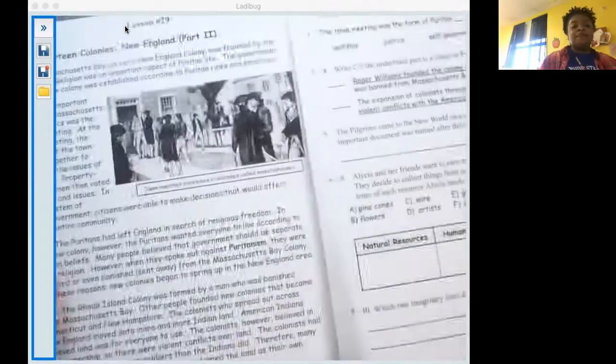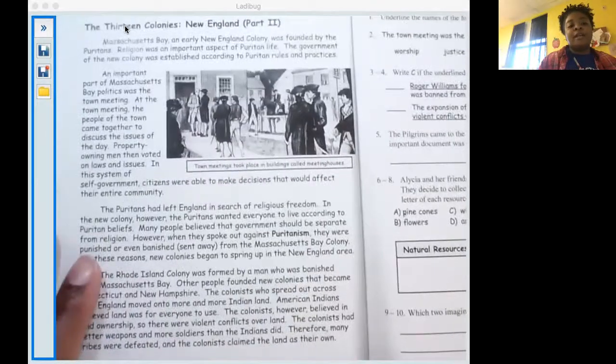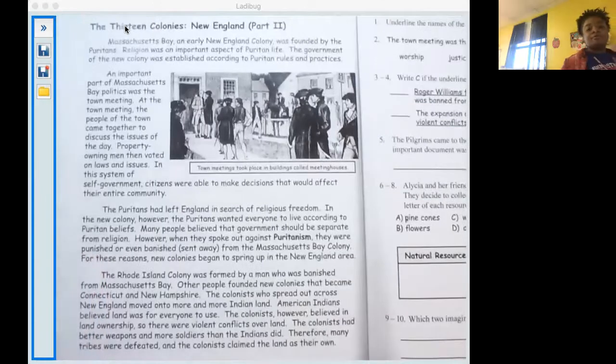All right. So the 13 Colonies, New England, Part 2. Massachusetts Bay, an early New England colony, was founded by the Puritans. Religion was an important aspect of Puritan life. The government of the new colony was established according to Puritan rules and practices.